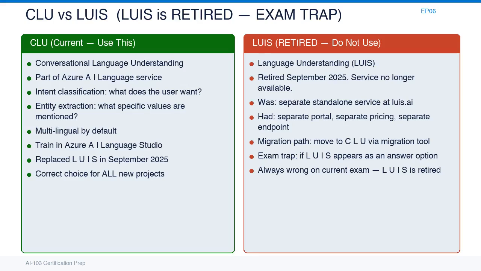CLU provides the same core capabilities as LUIS: intent classification and entity extraction. When a user says something to your bot or application, CLU identifies their intent, what they want to do, and extracts entities, specific values they mentioned. For example, if a user says book a flight to Seattle tomorrow, CLU would return the intent book flight with entities destination equals Seattle and date equals tomorrow.